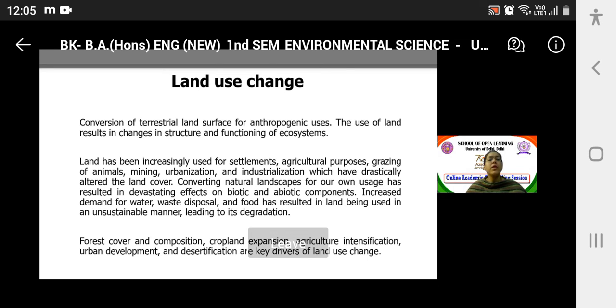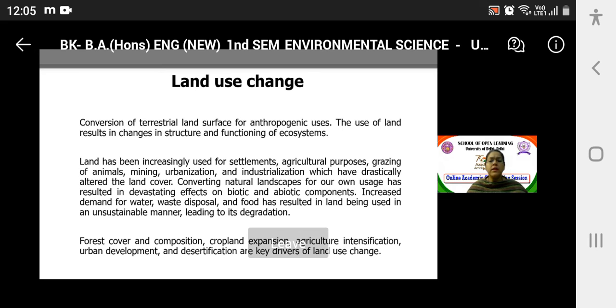So forest cover and composition, cropland expansion, agriculture and intensification, urban development and desertification are the key drivers of land use change. These are the key drivers which are leading to land use change.